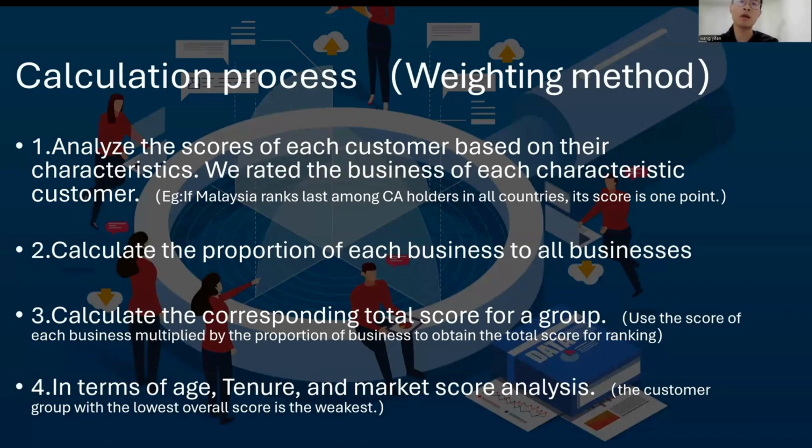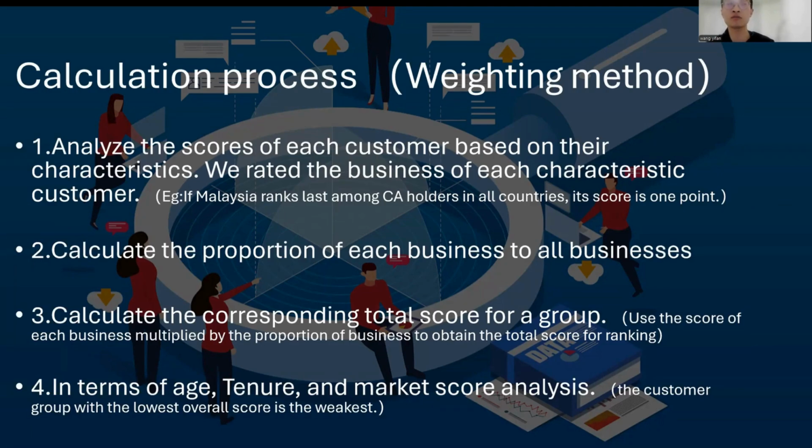We use the weighting method. In the first part, we analyze the score of each customer group based on their characteristics. We rate the business of each characteristic of customers. For example, if Malaysia was ranked last among stakeholders in all countries, its score is 1 point.